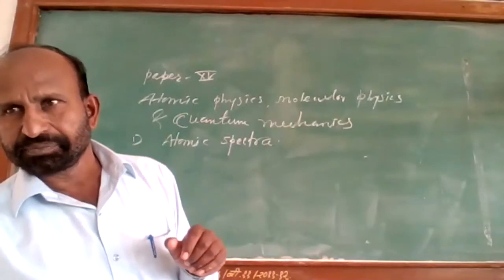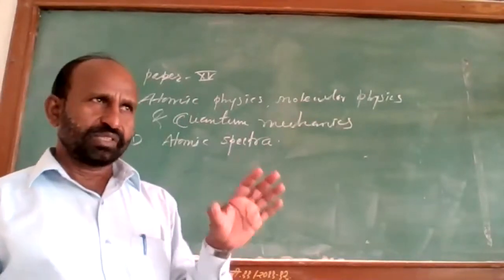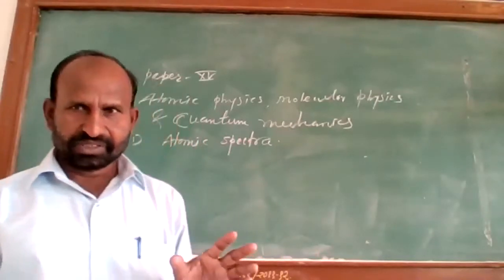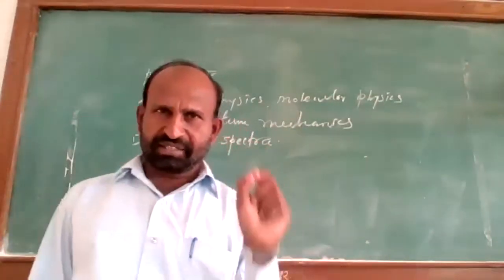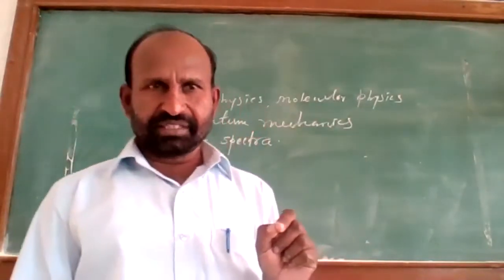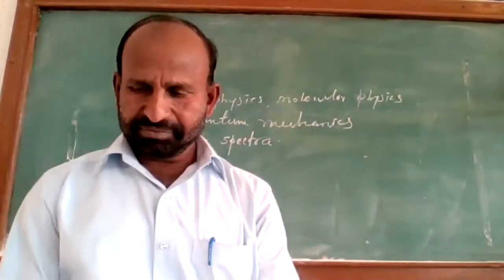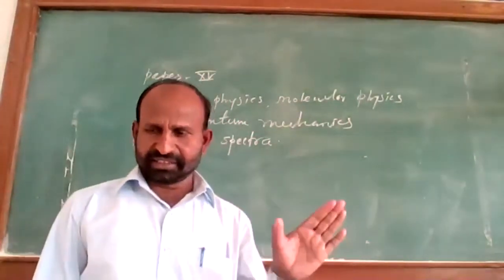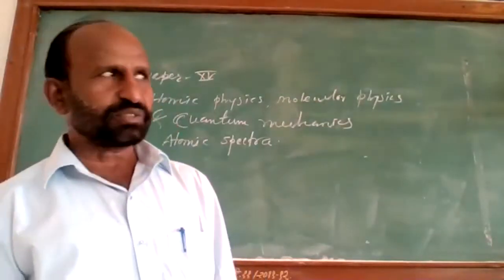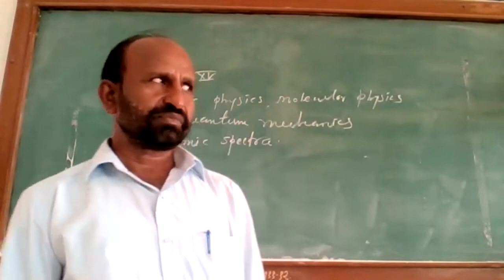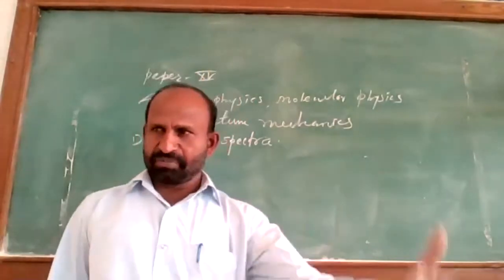So, according to all those atom models, atom is a small particle of the element which is identical in nature. All the matter is composed of small particles, and these small particles have the same property.